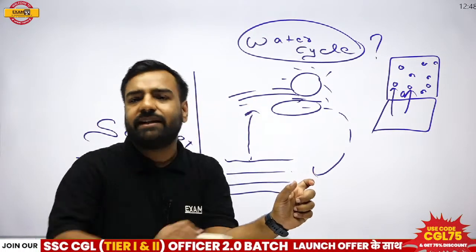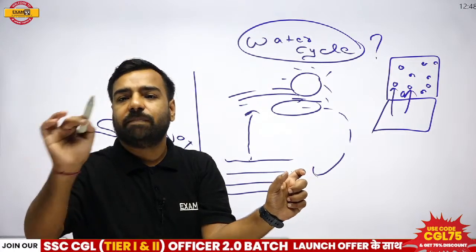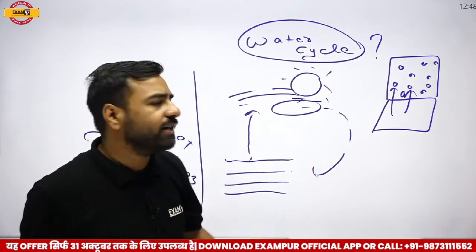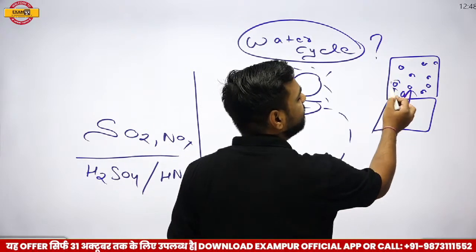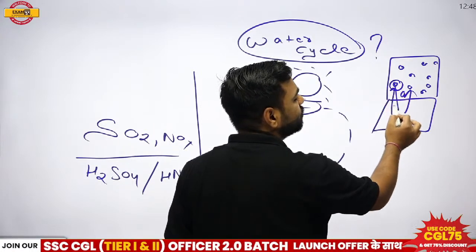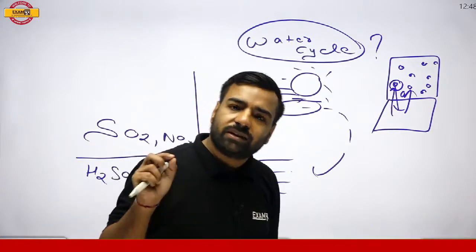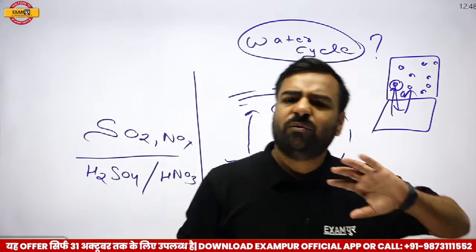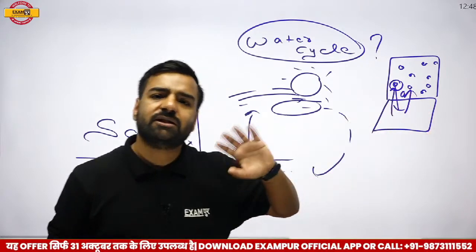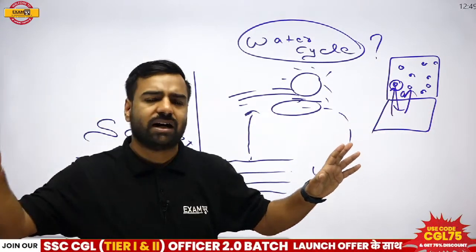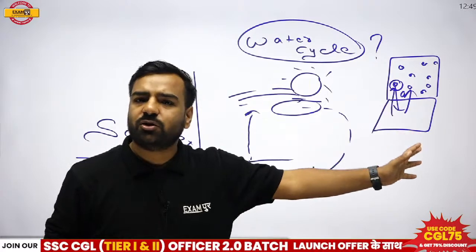From the gaseous state, it was converted to the liquid state. From the gaseous state to liquid state, and that particular gas came back as a liquid, and this liquid used to be present on a tiffin box. Now, why am I explaining this? One of the logic is we must be aware of this water cycle. Questions may be asked in one way or another, but it is from the geography part.